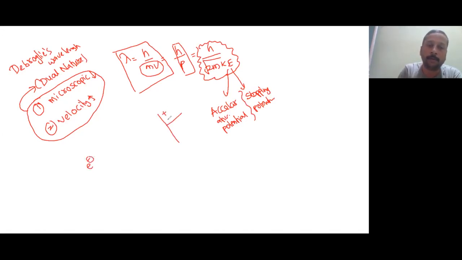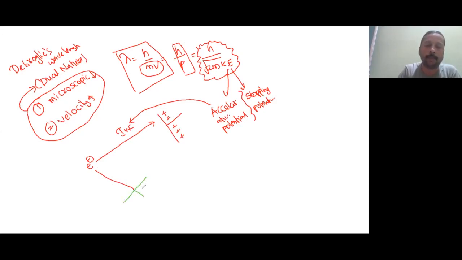If I give a positive charge at this place, then what happens? This will attract, and because of this potential the electron speed is increasing. So whenever it is increasing, it is called an accelerating potential. But to the same electron I am applying another plate.